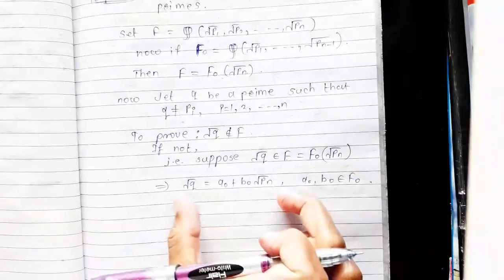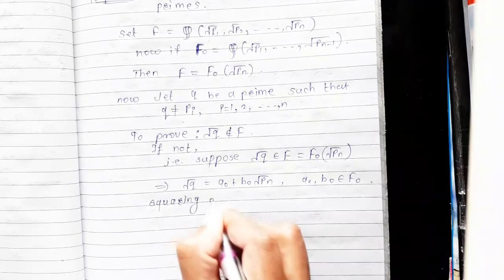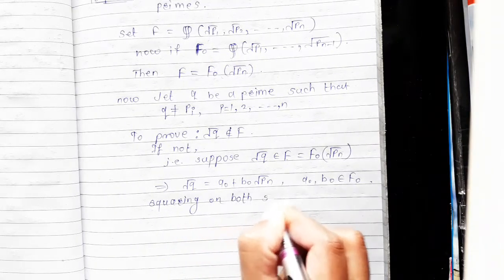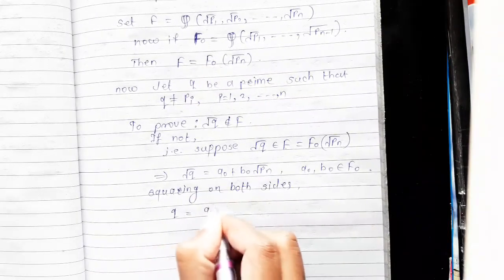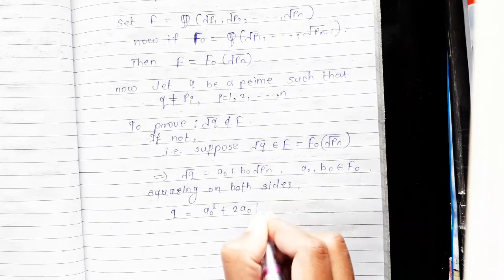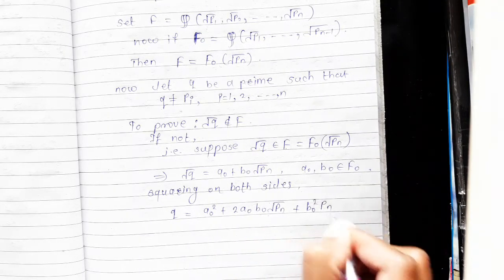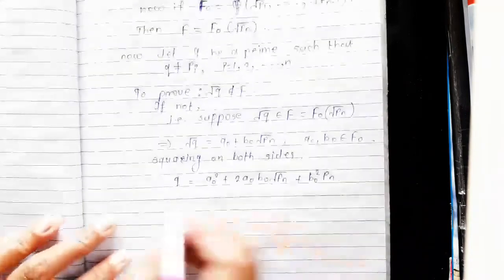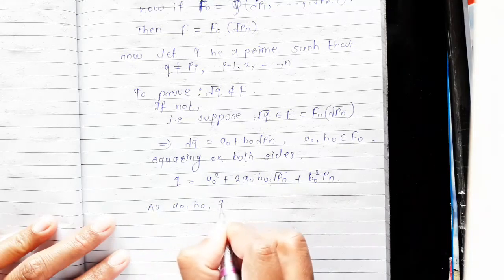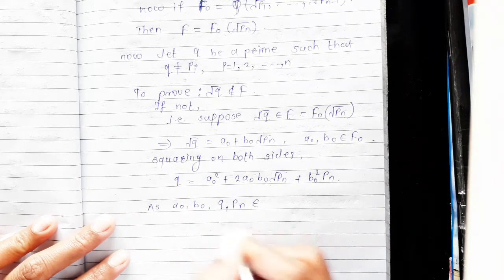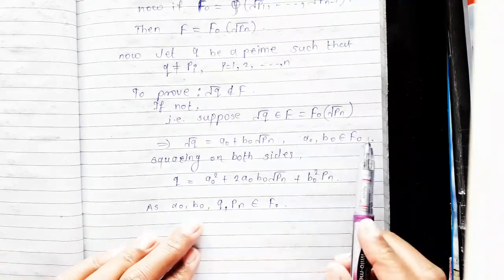Now, if we square on both sides, then we get Q equals A0 square plus twice A0 B0 into root Pn plus B0 square into Pn. Now note that A0, B0, Q and Pn are members of field F0, because already A0 and B0 belong to F0.